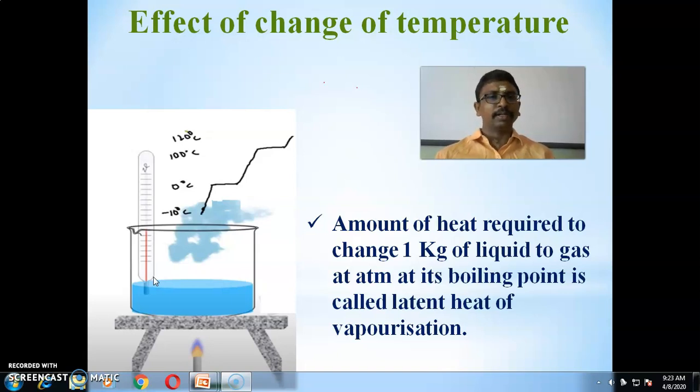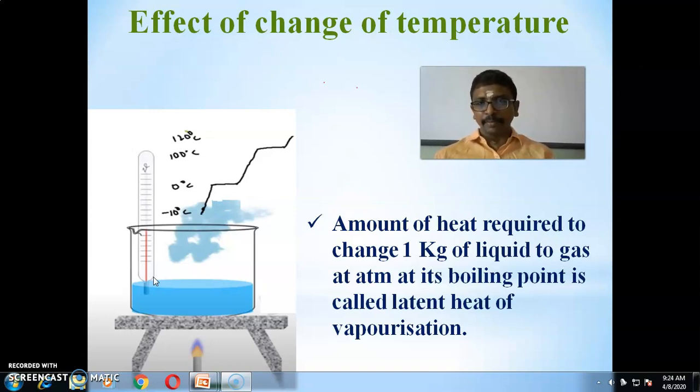The amount of heat energy required to change 1 kilogram of liquid to gas at atmospheric pressure at its boiling point is known as latent heat of vaporization.